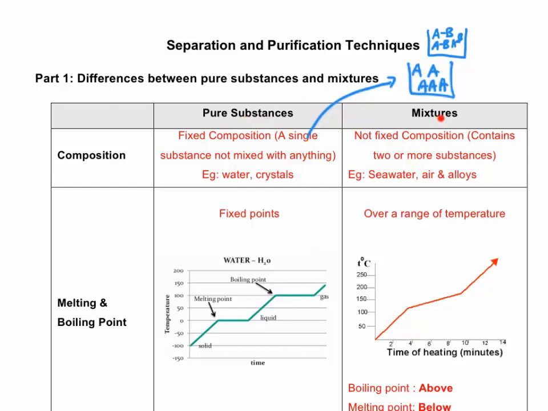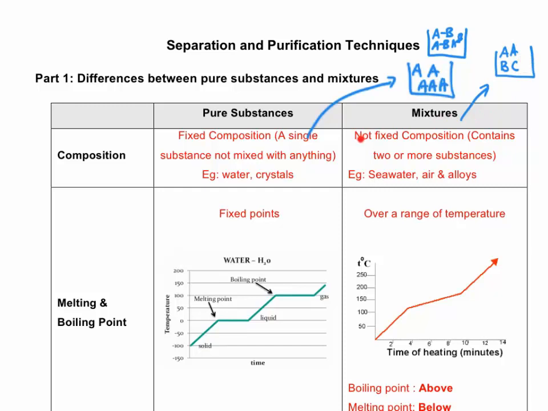So for mixture, what are they? Let me give you an example here. A mixture will be a substance that looks like this. For example, you have a beaker here. Inside maybe you have A, you have B, you have A, you have C. So you have many different substances combined together in a beaker. This is what we call a mixture.